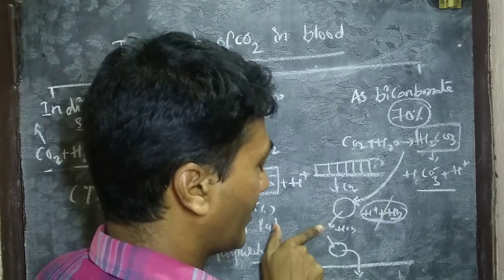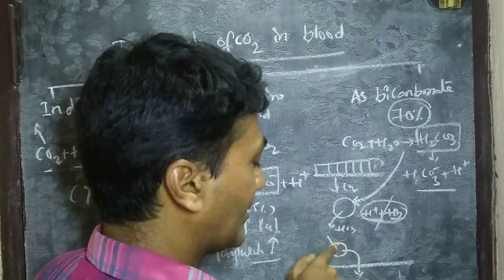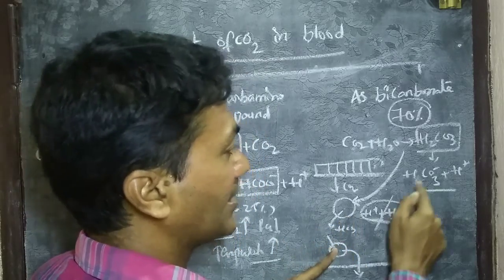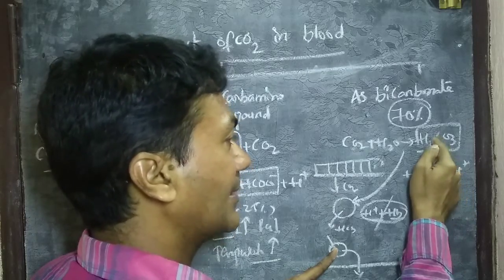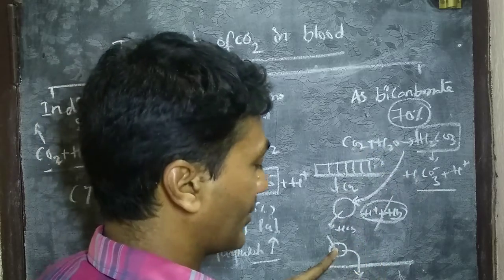Bicarbonate is released into the plasma and travels through it. At the alveolar level, the bicarbonate is again received by the RBC to form carbonic acid, and later broken down into carbon dioxide and water. Carbon dioxide is given to the lungs.